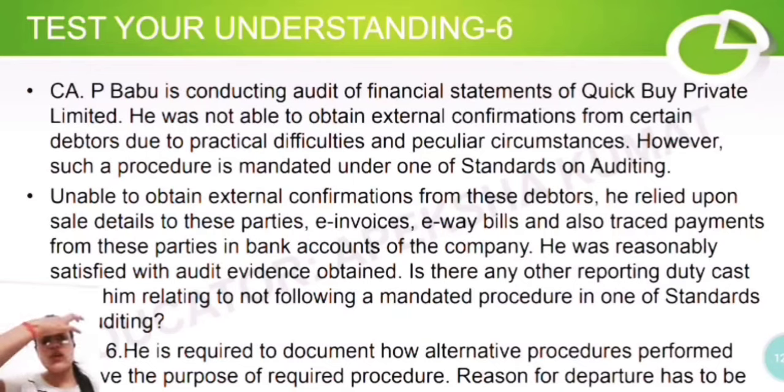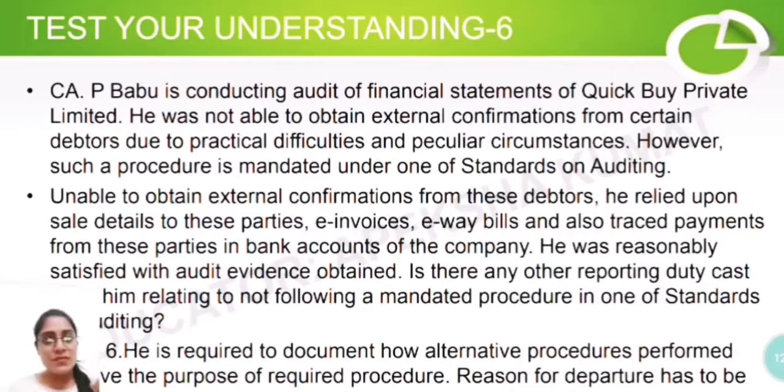CA P is conducting audit of financial statements of Quick Buy Private Limited. He was not able to obtain external confirmation. External confirmation means the auditor asks for confirmation from a third party whether account balances or certain information is correct or incorrect, or asks for positive confirmation, negative confirmation, all those things.